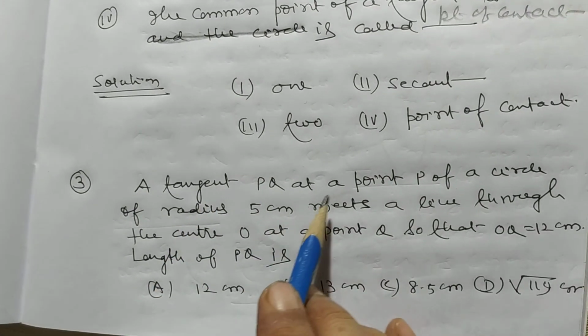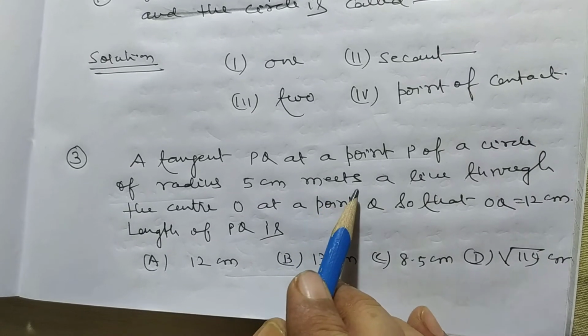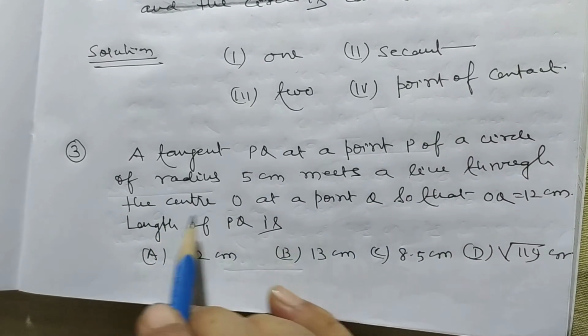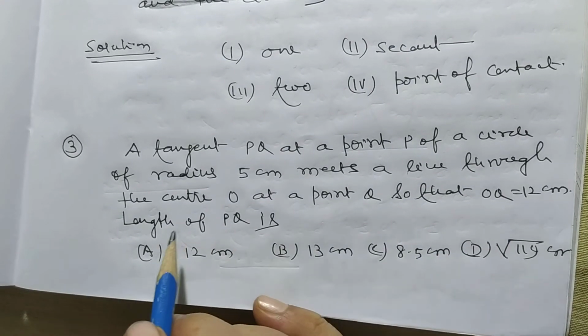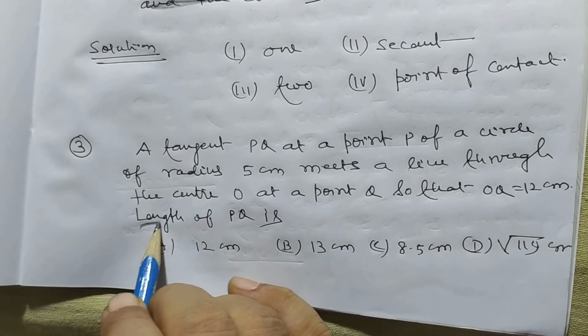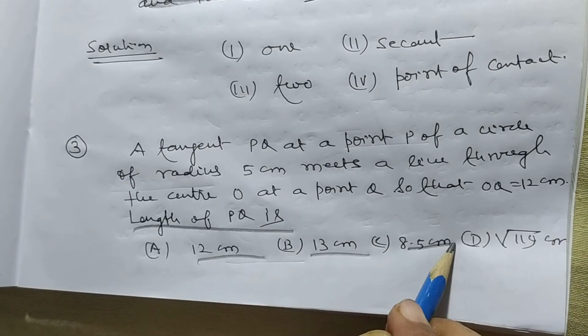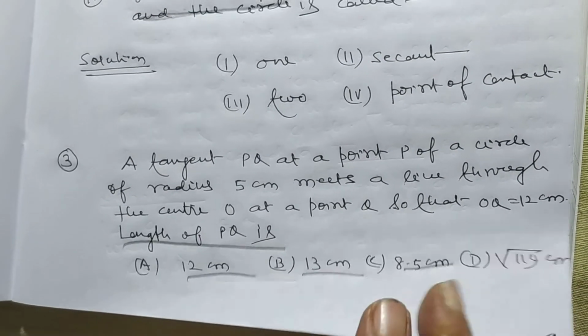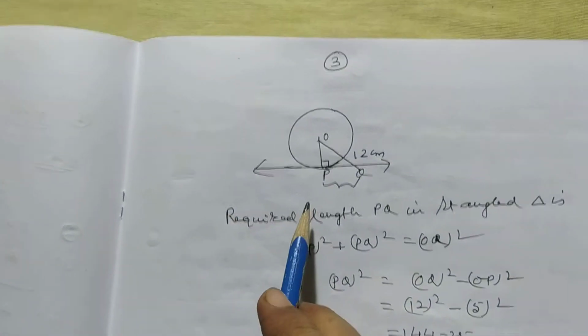A tangent PQ at a point P of a circle of radius 5 centimeters meets a line through the center O at a point Q so that OQ is equal to 12 centimeter. Length of PQ is 12 centimeter, 13 centimeter, 8.5 centimeter or root 119 centimeter. This is the figure.